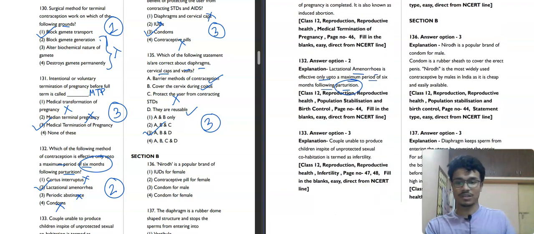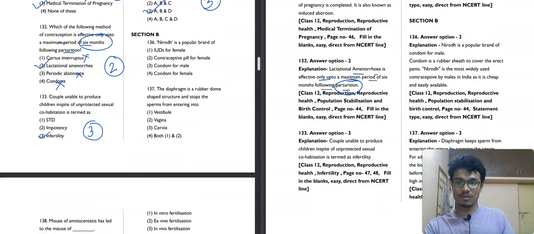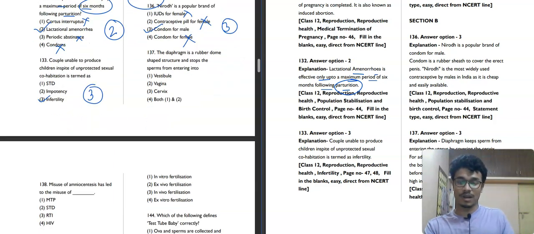Now we will move towards the next question, that is 136, and also section B. Okay, let's start. Nirodh is a popular brand of IUD for female, no. Contraceptive pill for female, no. Condom for male, yes. Condom for female, not. So Nirodh is a popular brand of condom for male. It was initiated by the government of India, this brand. You can get it in your surrounding healthcare centers. You can get it from there.